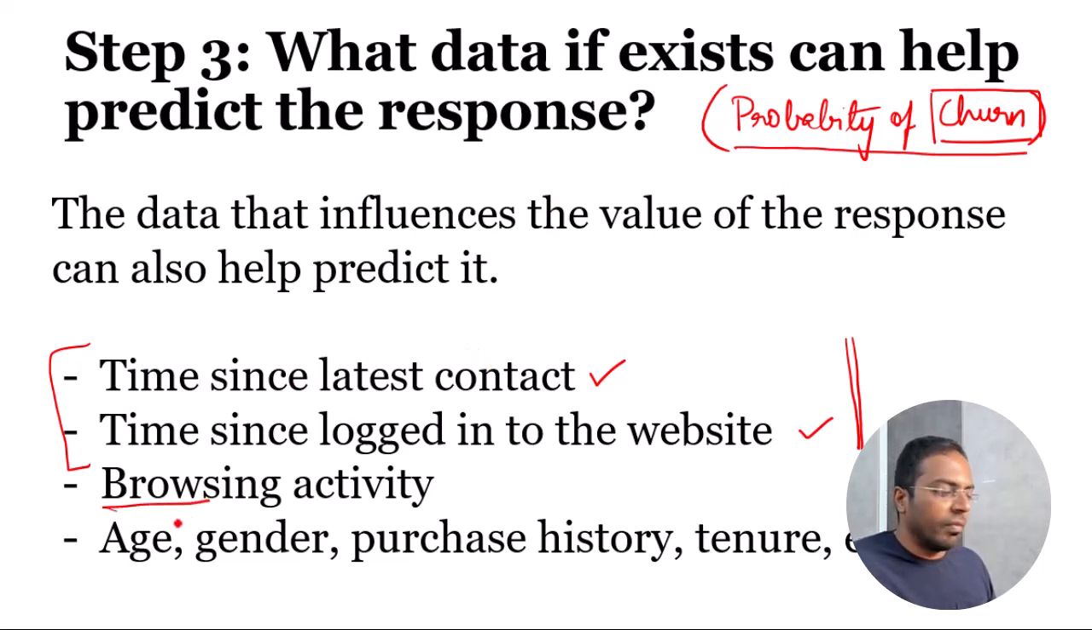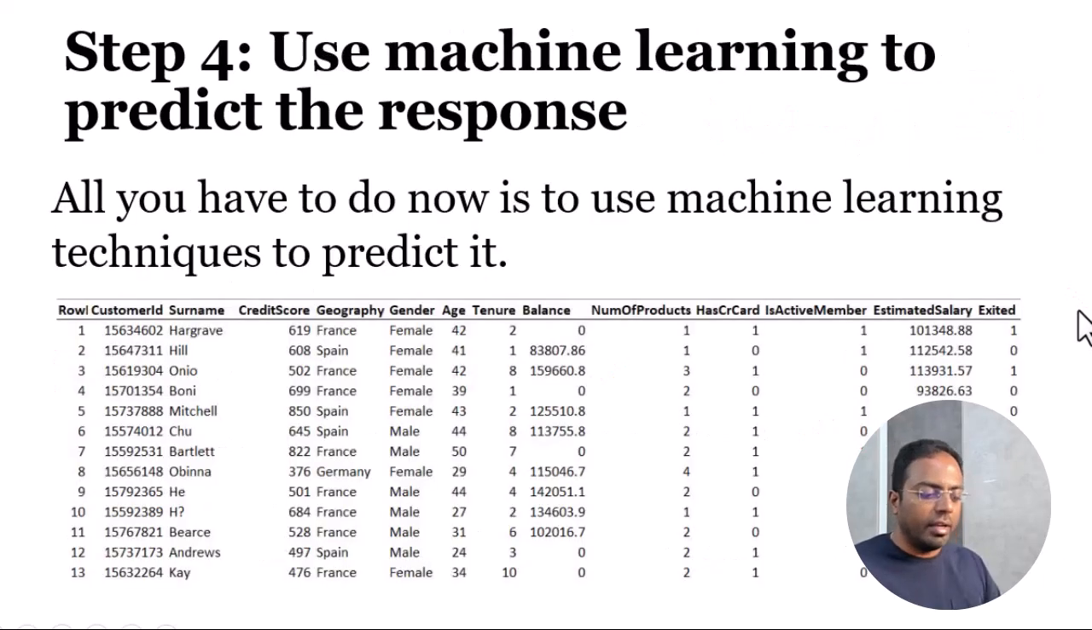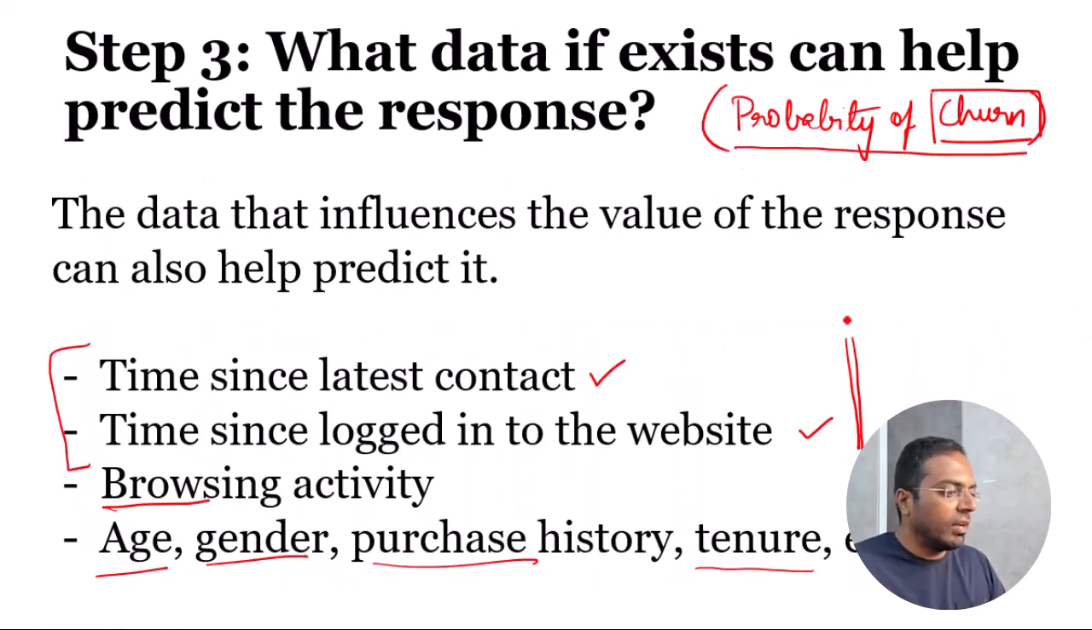Likewise, the browsing activity. Are the customers active? The age of the customer, the gender, the purchase history. How long has the customer been with the company? This kind of information about the customers, their purchase history and their activities, can in turn help predict if that customer is going to churn or not. So these are some of the data that will be helpful for us to collect.